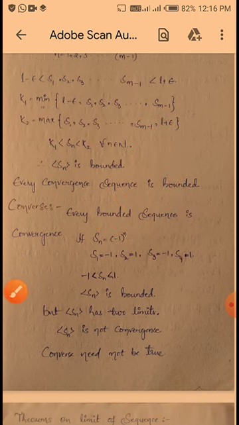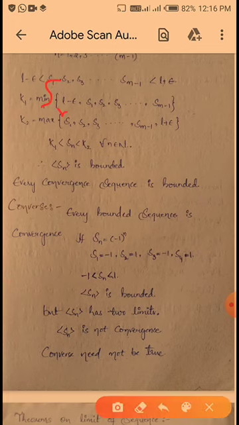The converse is not true. Okay, see here, what is the converse of the theorem? Every bounded sequence is convergent. Okay, this is the converse of the theorem. For this we have to take one example. Sn is equal to (-1)^n. So S1 is equal to -1, S2 is equal to 1, S3 is equal to -1, S4 is equal to 1, and so on.